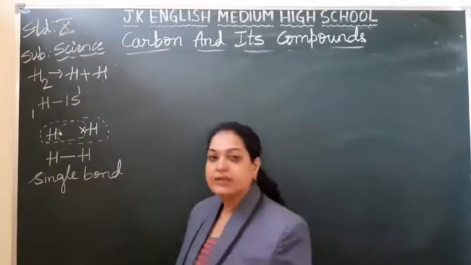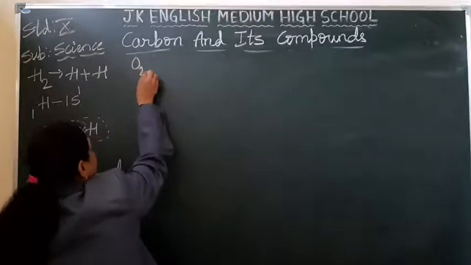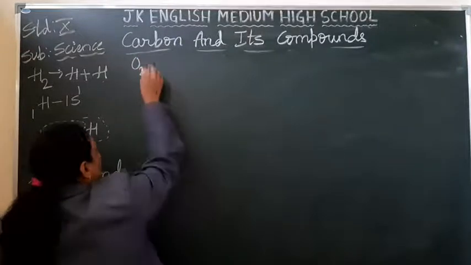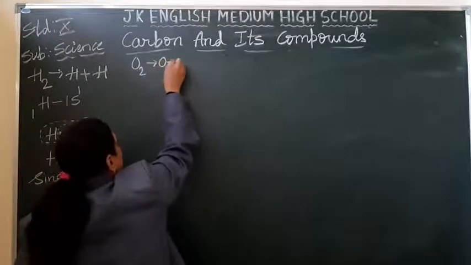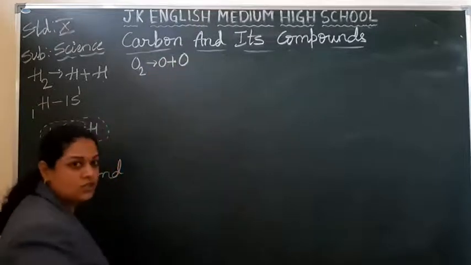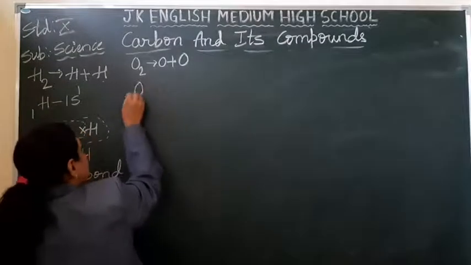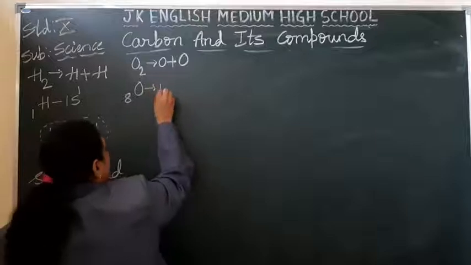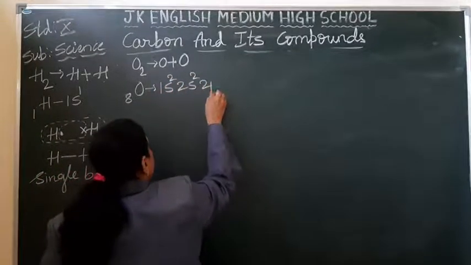Let me take another example, that is the oxygen molecule. O2, let me take. Okay, so O2, how has it formed? By the combination of 2 oxygen atoms. The oxygen atomic number is 8. Write the electronic configuration: 1s2, 2s2, 2p4.